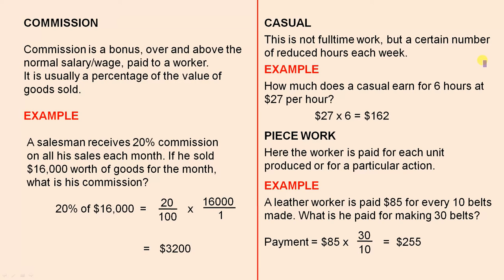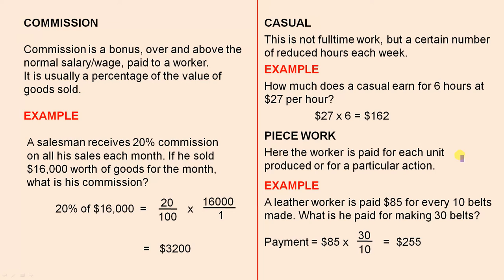Casual. This is not full-time work, but a certain number of reduced hours each week. For example, how much does a casual earn for 6 hours at $27 per hour? So if the casual works for 6 hours in a particular week, and the wage is $27 per hour, it's 27 times 6, which is $162.